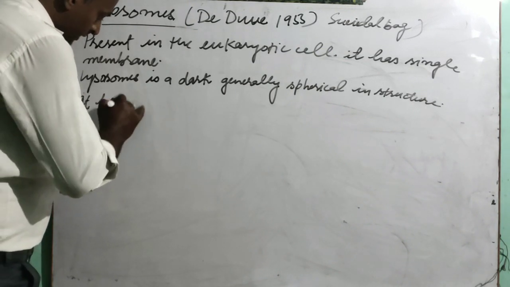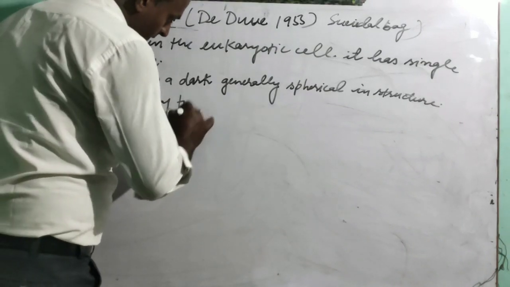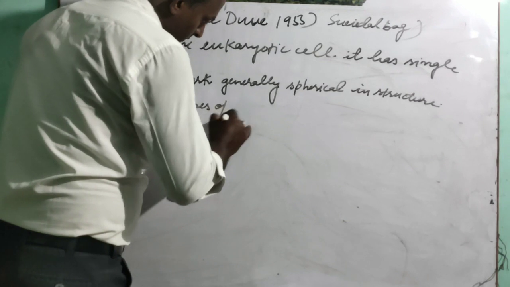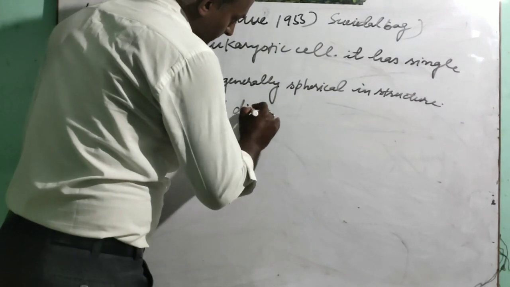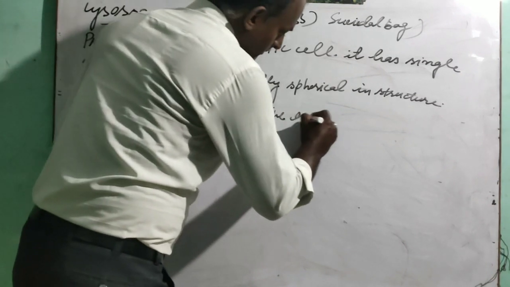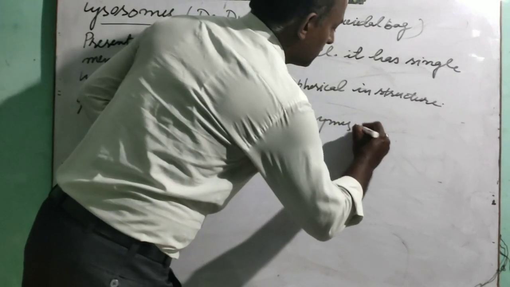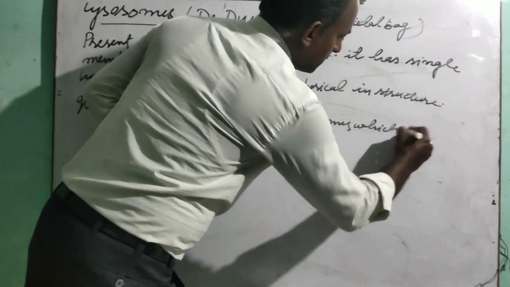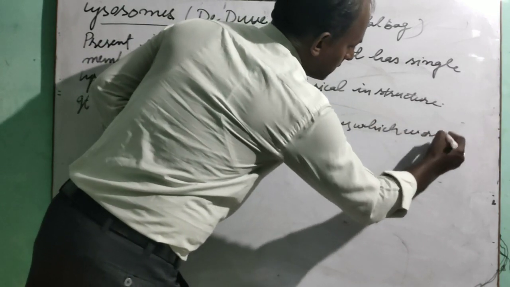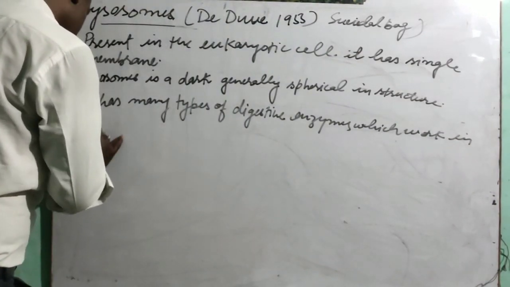It has many types of digestive enzymes which work in a hydrolytic medium.